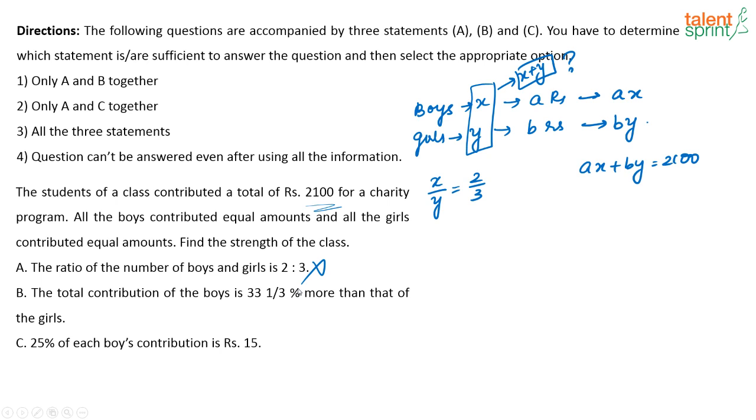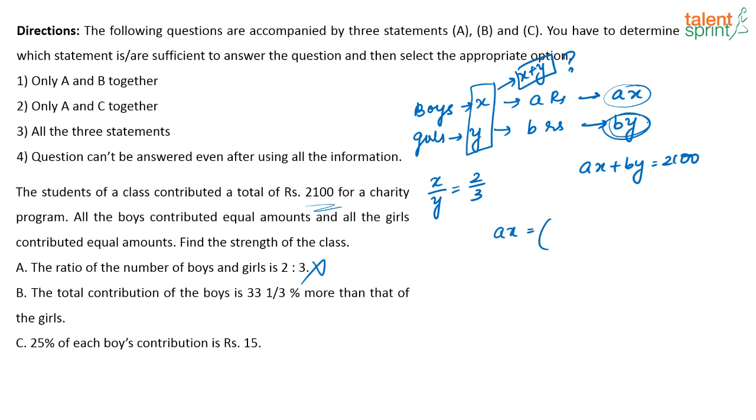Next one, the total contribution of the boys is 33 1/3% more than the total contribution of the girls. So what is the total contribution of boys? It is nothing but AX. Total contribution of girls is BY, right? So it is given that AX is equal to, what is 33 1/3? 100/3%, correct?